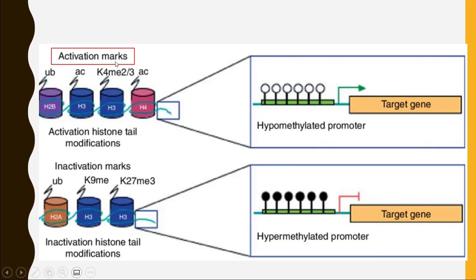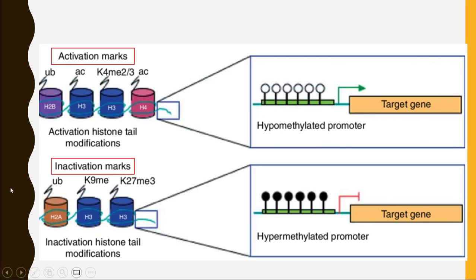Here you can see that we have an activation mark and we have 4 histone proteins, and they are H2A, H2B, H3, and H4. To activate the process of transcription, H2B needs to be modified with ubiquitination. Acetylation should be present on H3. Di or trimethylation should be present on lysine positioned at number 4 on H3. Acetylation should be present on H4. If that is the code present on histone tails, then these modifications turn on the process of transcription.